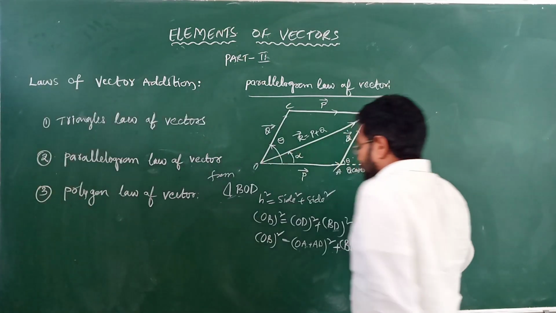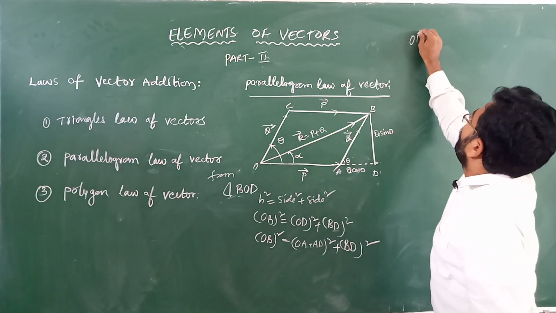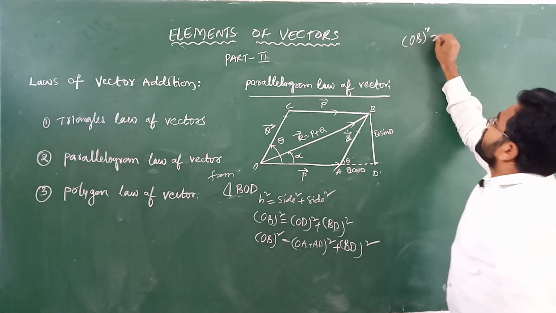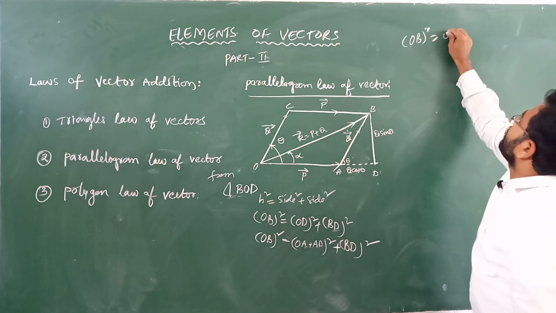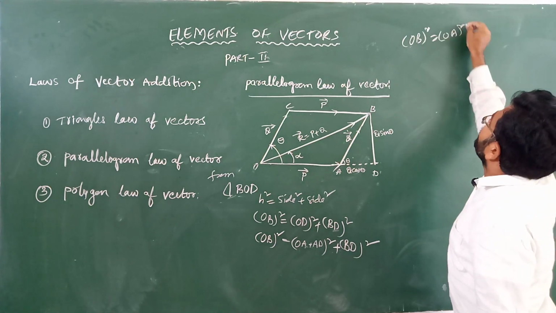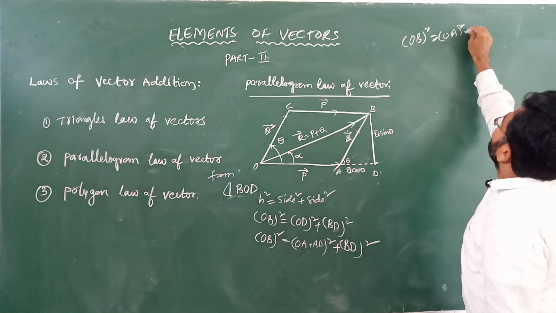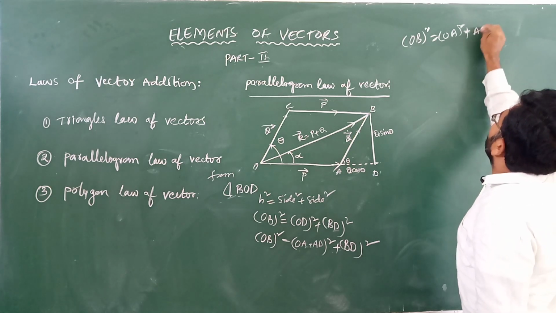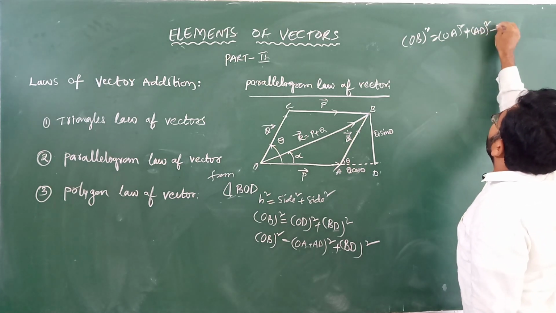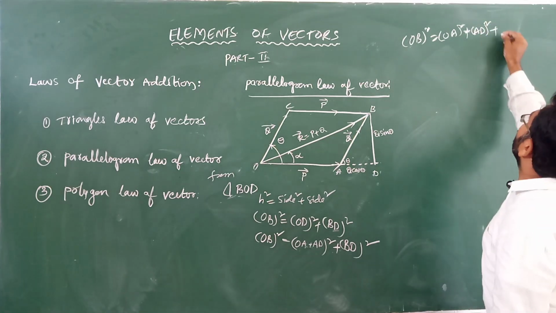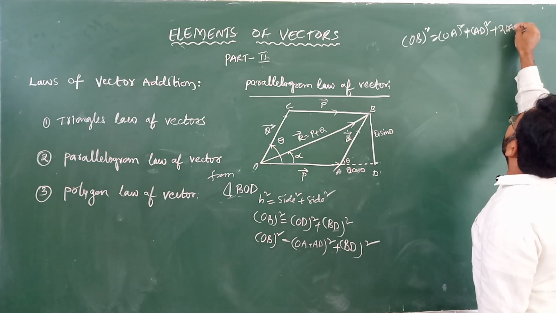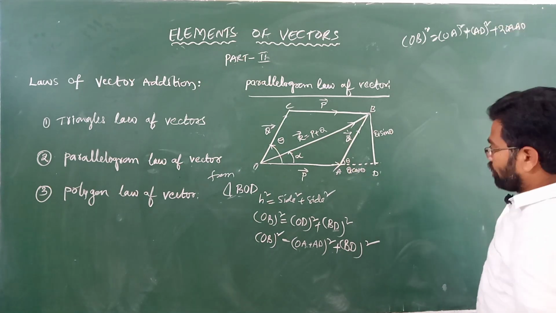Now come to OB square is equal to A plus B whole square. We can write A square plus B square plus 2AB. So AD square plus 2OA into AD plus BD square.